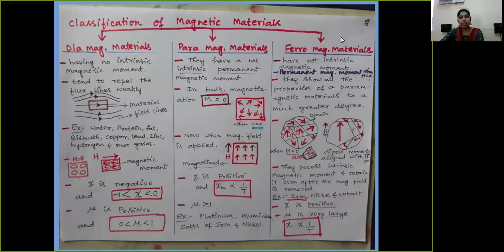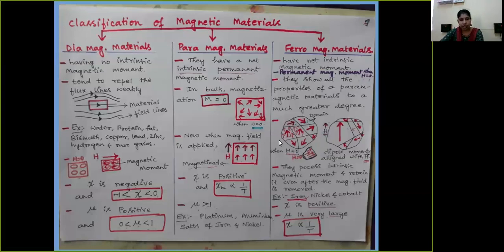Consider the last type of magnetic materials, called ferromagnetic materials. These ferromagnetic materials obey almost all the characteristics of paramagnetic materials, and they also have a net intrinsic magnetic moment. But ferromagnetic materials have the net intrinsic magnetic moment not only when an external field is applied, but even when there is no field. So how is it so?